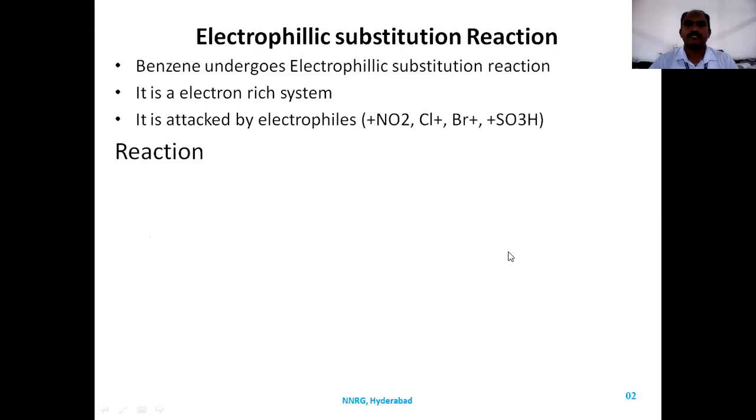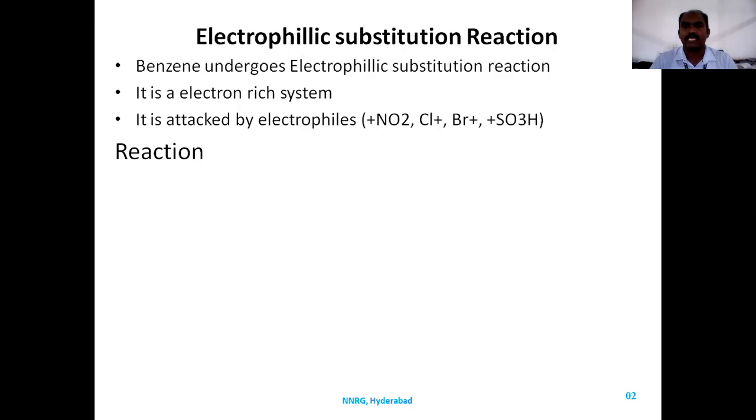Coming to the electrophilic substitution reaction, benzene undergoes electrophilic substitution reaction and it resists addition reactions and oxidation reactions. Now the question comes, why does benzene undergo electrophilic substitution reaction? Though benzene has 3 pi bonds, it should have the properties of alkenes. The characteristic reactions of alkenes are addition reactions. So benzene should undergo addition reactions, but it undergoes electrophilic substitution reaction